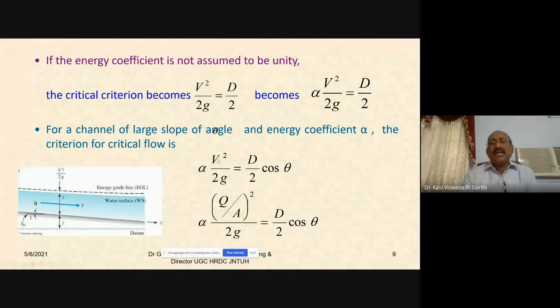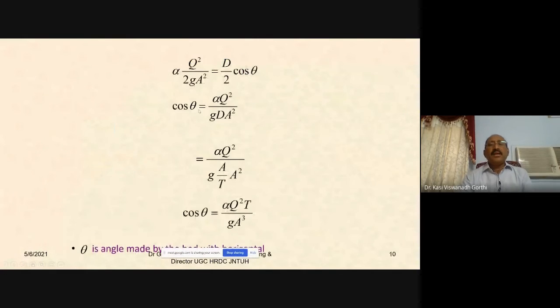What is v? The mean velocity, q by a. So substitute that. Alpha into q by a whole square divided by 2g must be equal to d by 2 into cos theta. Or alpha q square by 2g a square must be equal to d by 2 cos theta, or cos theta would be equal to alpha q square by g d a square. 2 gets cancelled, and alpha q square by g into d, the hydraulic depth, a by t, into a square, or this becomes a cube, and t, if you take to the numerator, it becomes alpha q square t by g a cube.